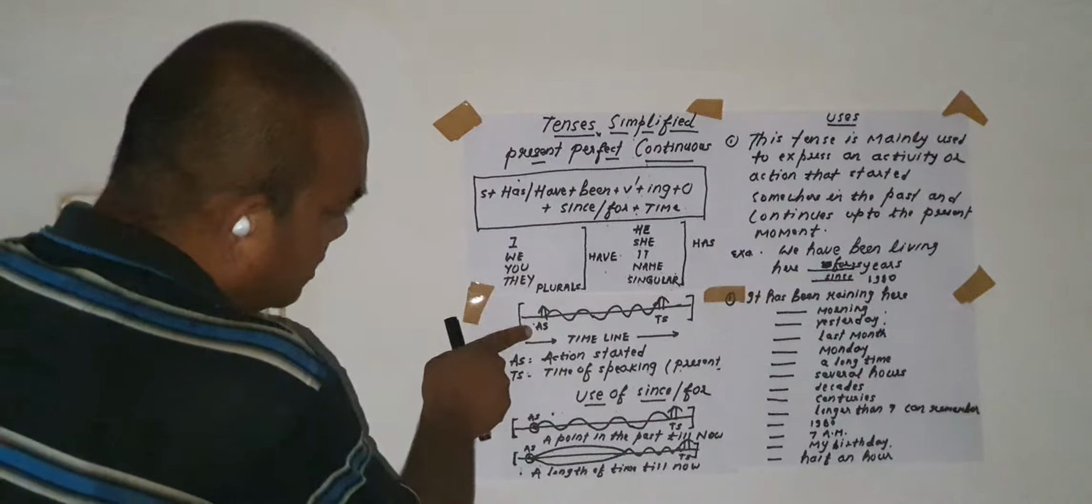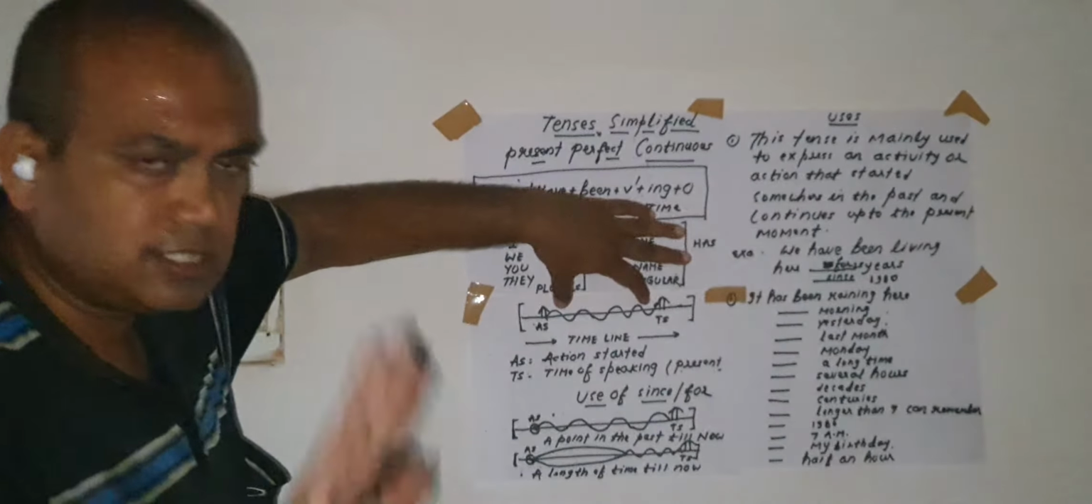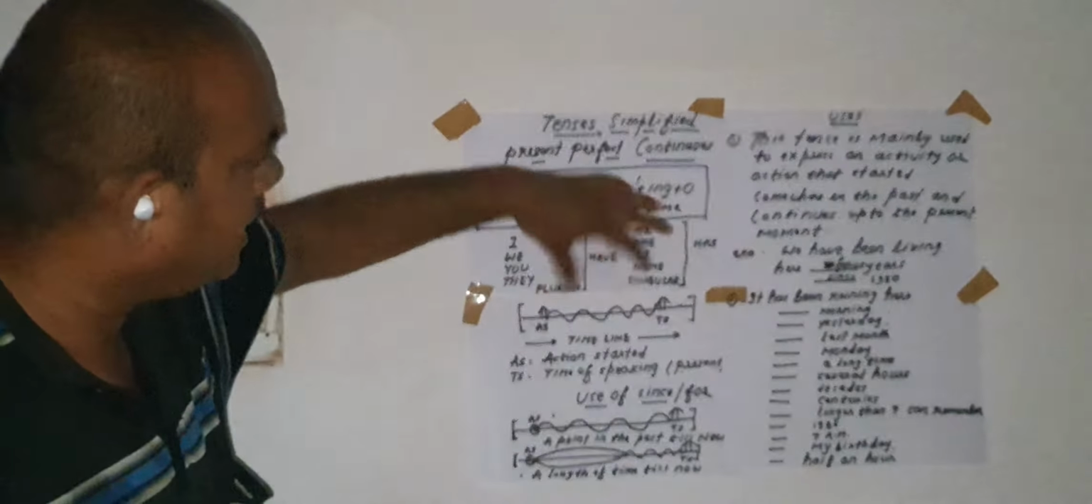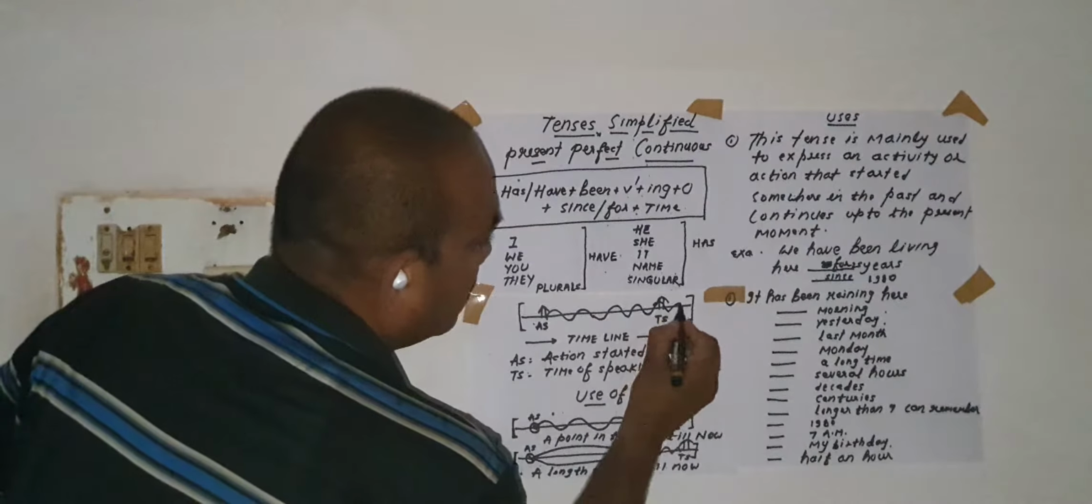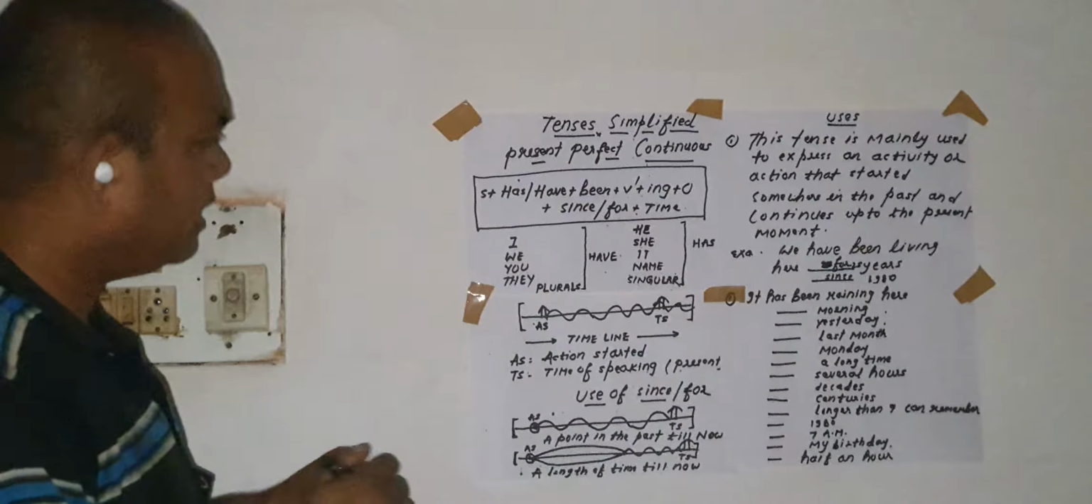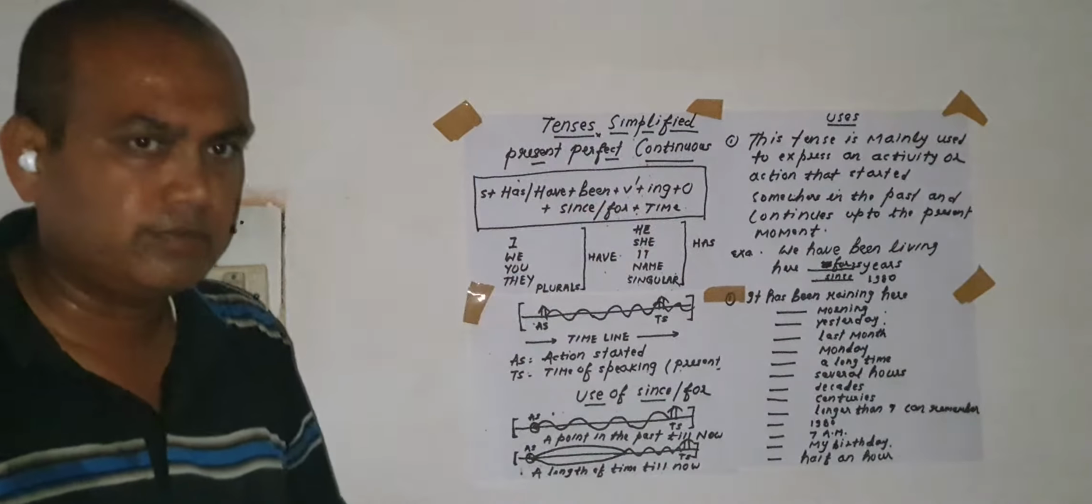So what is the meaning of this present perfect continuous tense? Perfect means the action started here. You are standing here, and that much action, it doesn't matter how long it is, that much action is completed. That's why it is called perfect. Secondly, the action is still continuous afterwards. So that's why it is called continuous. By taking together, it is called present perfect continuous.